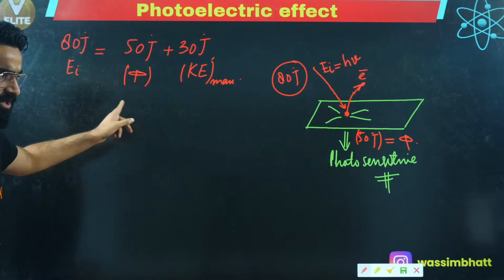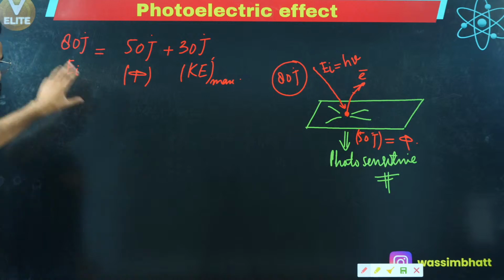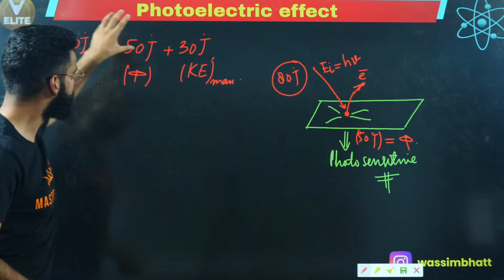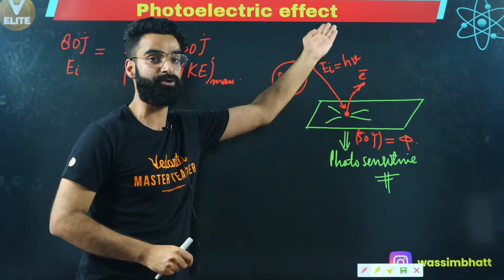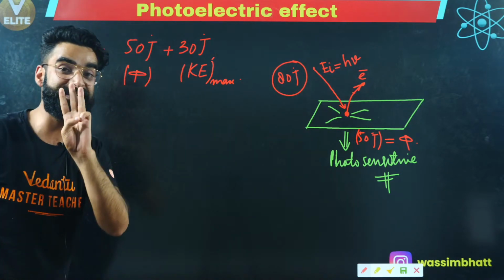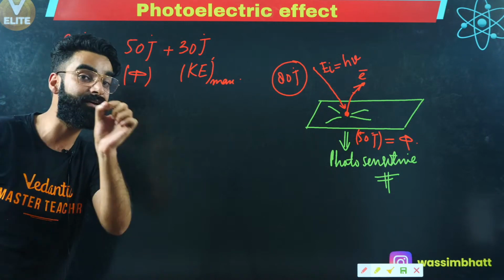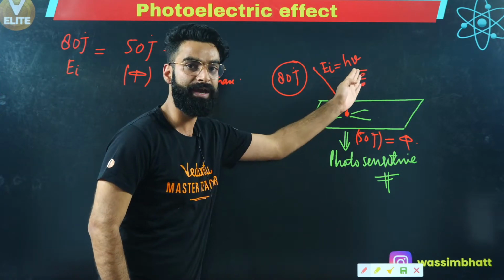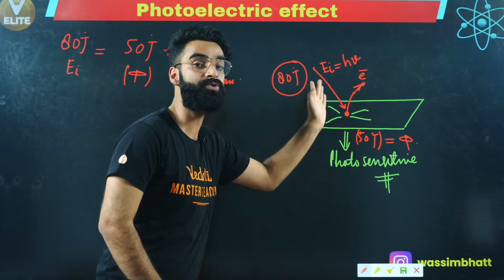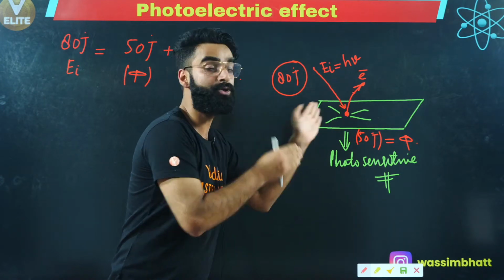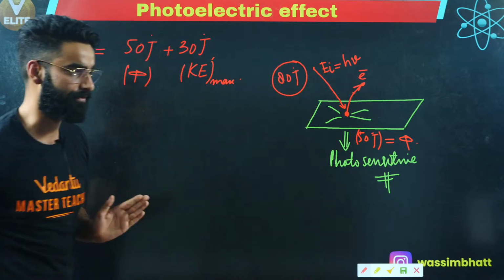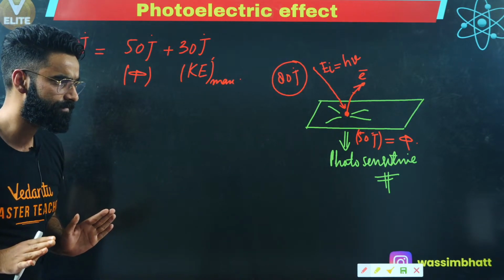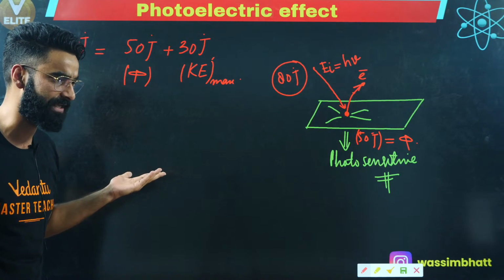I'm sure it's clear to everyone. People understand. See, 80 joules of energy I'm providing in the form of light. Out of 80 joules, 50 joules of energy is needed to take the electron out, which is a work function. There will be some 30 joules of energy left. That 30 joules of energy is taken by the electron when the electron will be coming out. After that, that 30 joules of energy will be imparted to the electron in the form of its kinetic energy, right? As simple as that. Cesium is the perfect example for that, okay?